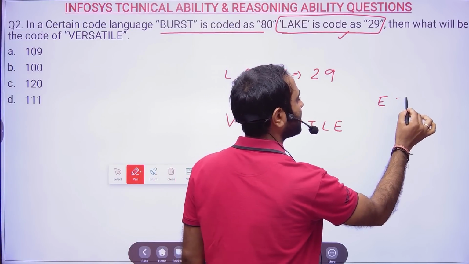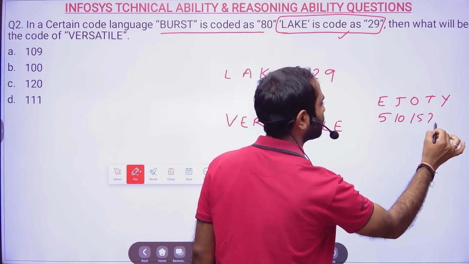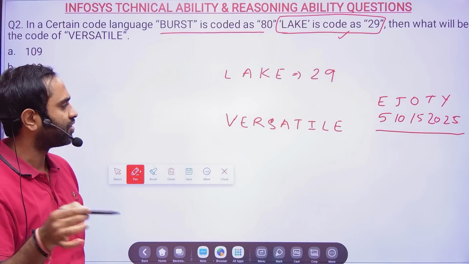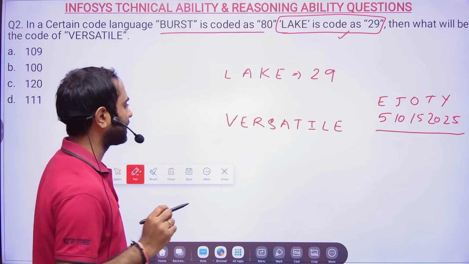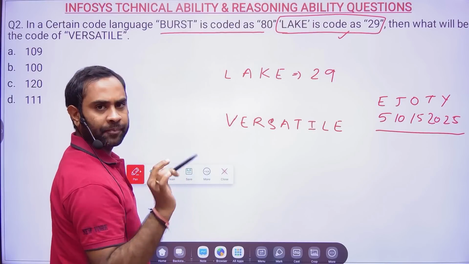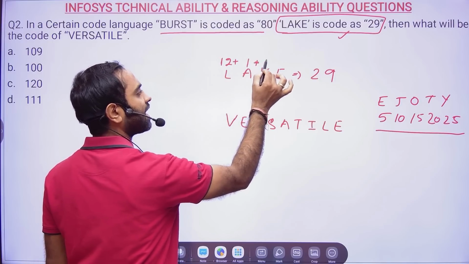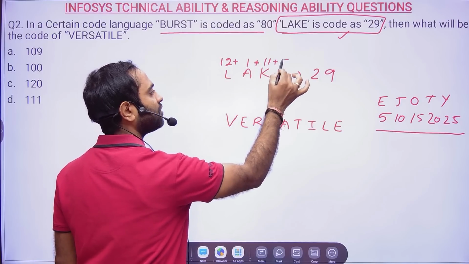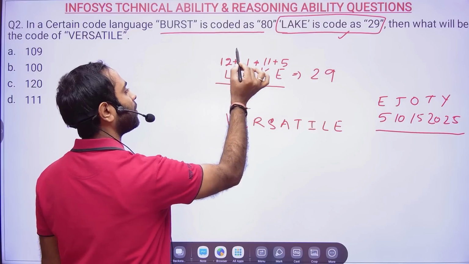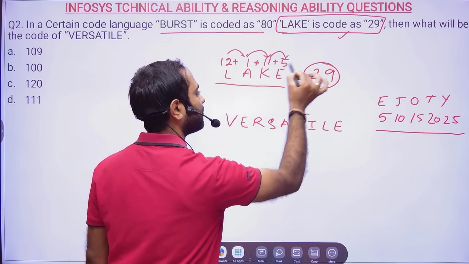So the first thing I tell you to keep in mind is EJOT. So this is 5, this is 10, this is 15, this is 20, this is 25. The same thing I was also covering in the live class today, which is already going on. Daily live classes we are conducting now for other examinations as well. So remember LUNCH in SBI: L will be at 12. So L's code is 12. A is the first letter, Kings 11 Punjab, so K is 11, and from EJOT, E will be 5. Basically what we are doing is adding the alphabetical positions: 12 plus 1 is 13, 13 plus 11 is 24, and 24 plus 5 will be 29.